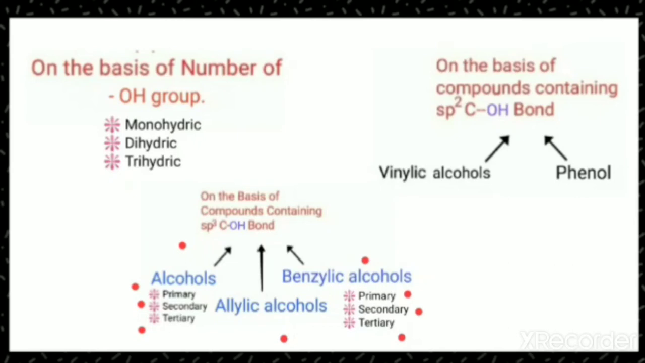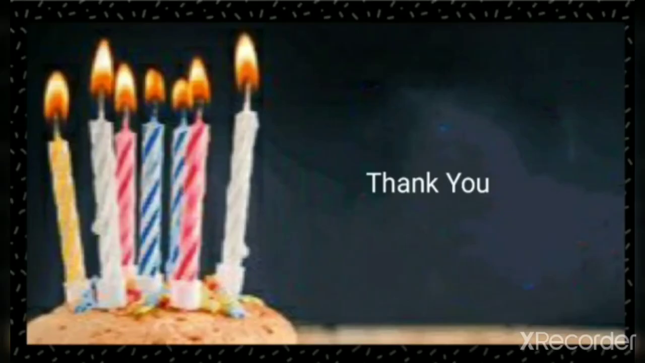And on the basis of compounds containing an sp2 hybridized carbon OH bond, we have classified these into two further types, that is vinylic and phenol. So in the next video we'll be discussing the nomenclature of alcohols and the different substituted phenols.